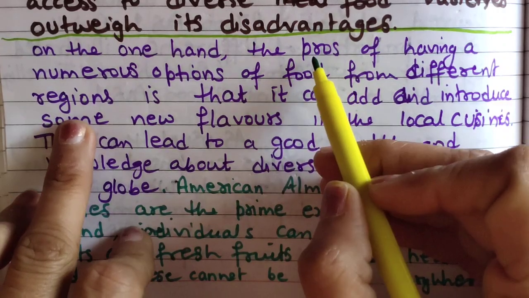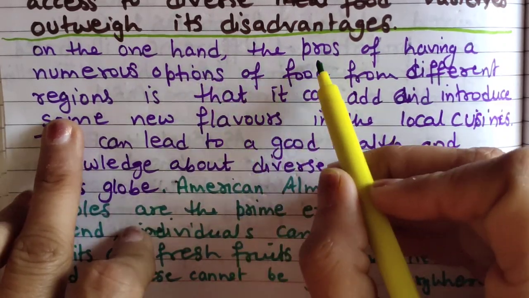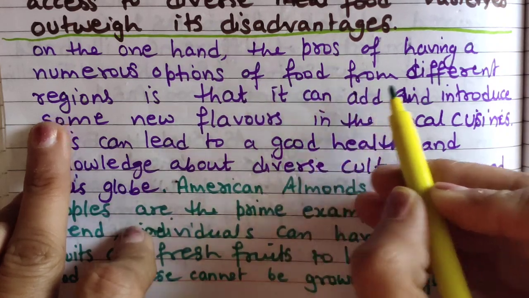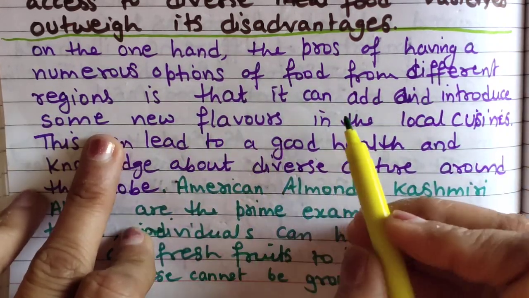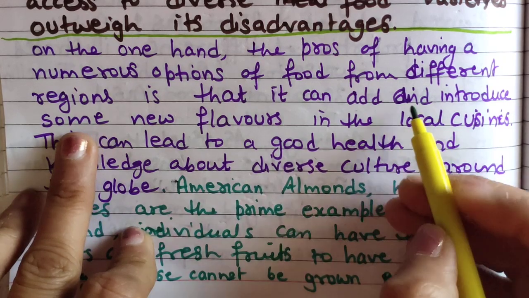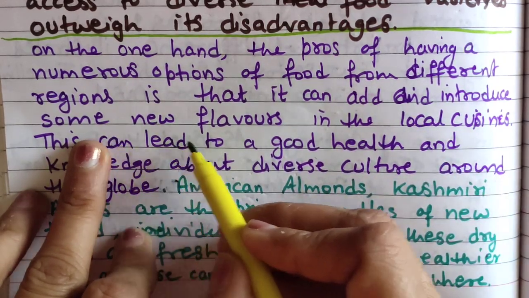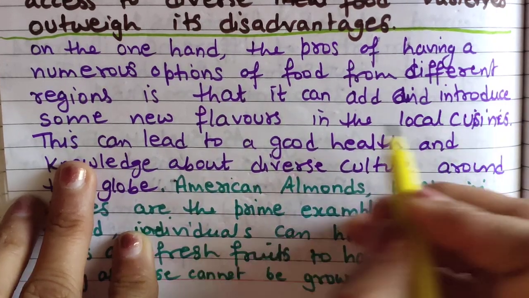He will come to know after reading this. On the one hand, the pros of having numerous food options from different regions is that it can add and introduce some new flavors to the local cuisines.